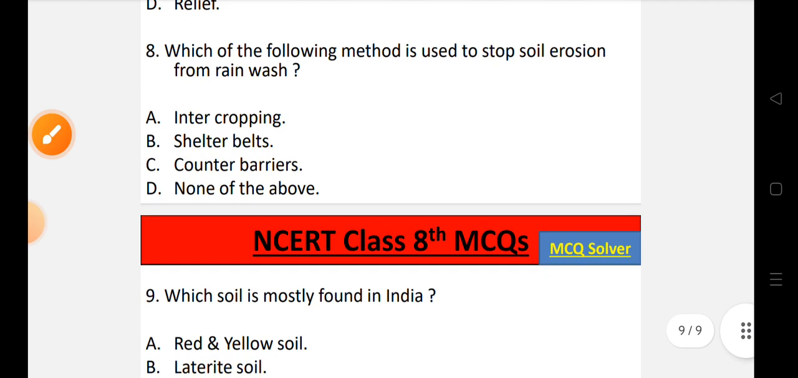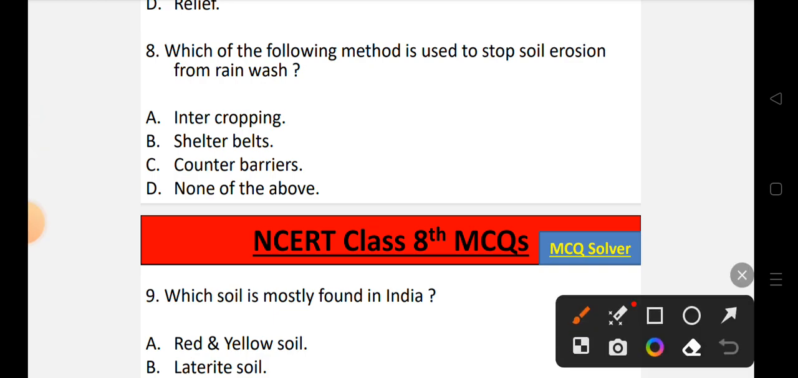Now question number 8. Which of the following methods is used to stop soil erosion from rainwash? Options are option A, intercropping, option B, shelter belts, option C, counter barriers, option D, none of the above. The correct option will be option number A, that is intercropping.